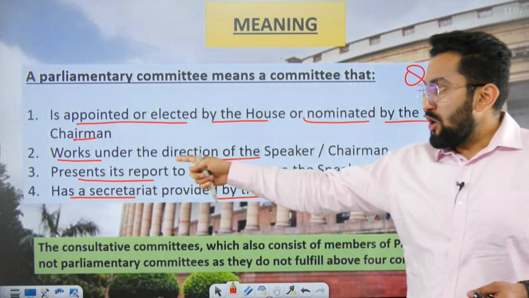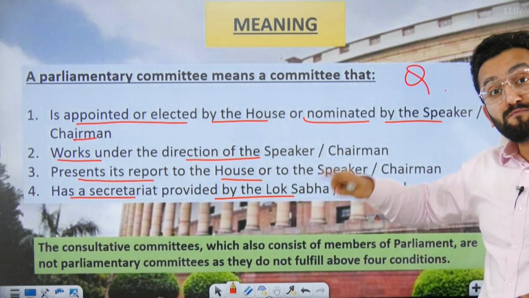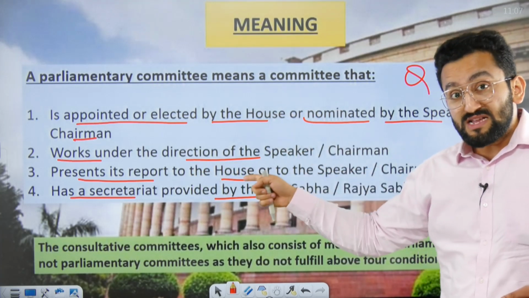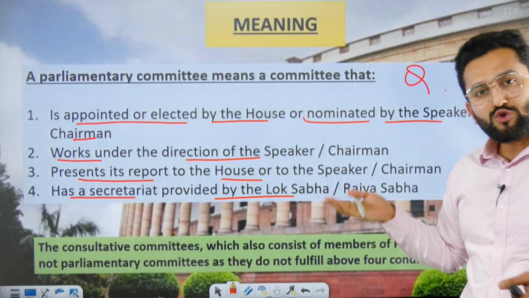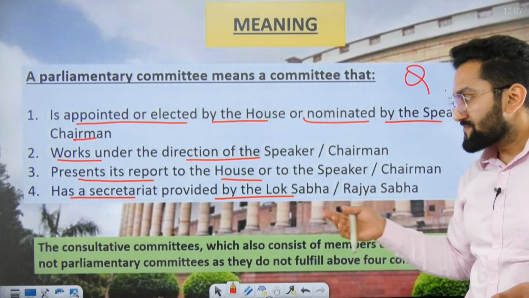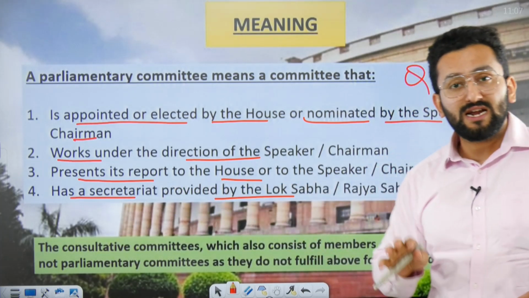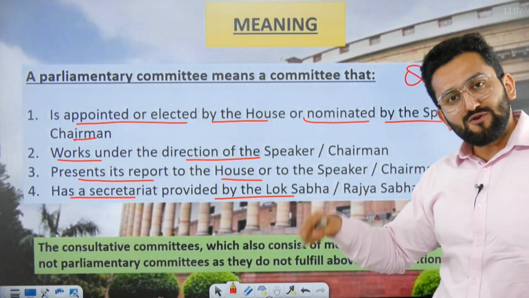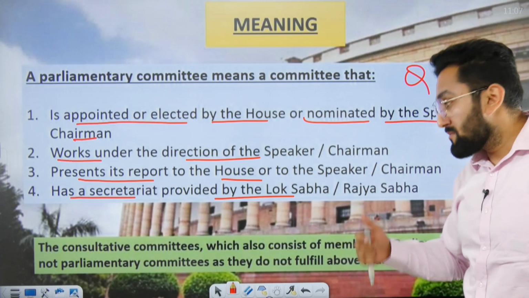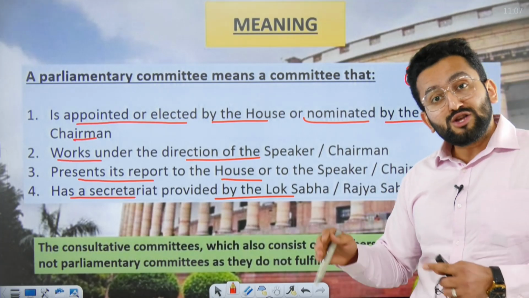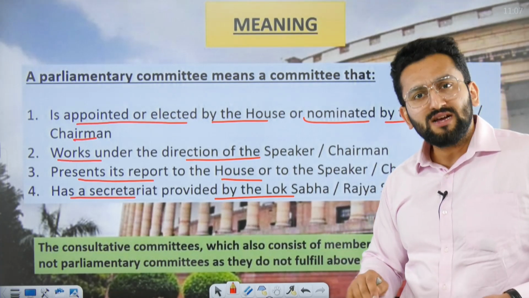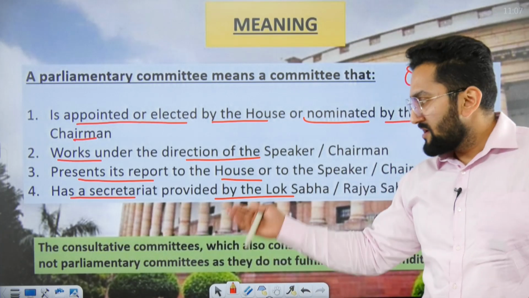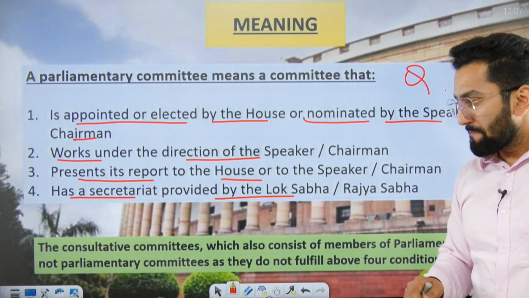Okay. Now, it works under the direction of the Speaker in case of Lok Sabha, Chairman in case of Rajya Sabha, and presents its report before the House. Before the House means presiding officer, Speaker, Chairman, and it is provided with a Secretariat. Secretariat means dedicated staff will be provided by Lok Sabha in case of a Lok Sabha specific parliamentary committee, by the Rajya Sabha in case of a Rajya Sabha specific committee. Okay, secretarial staff is necessary for the functioning, right? Staff is needed by these members of the parliament.